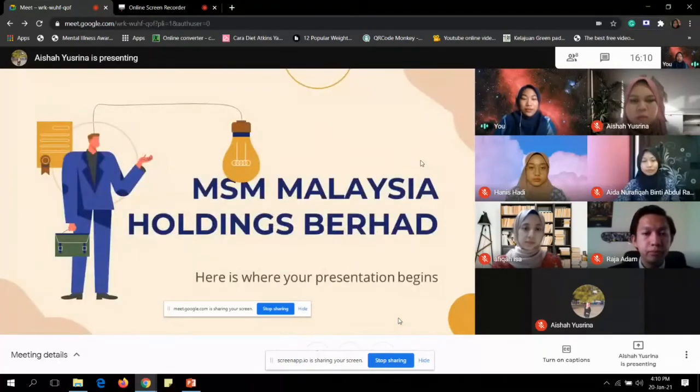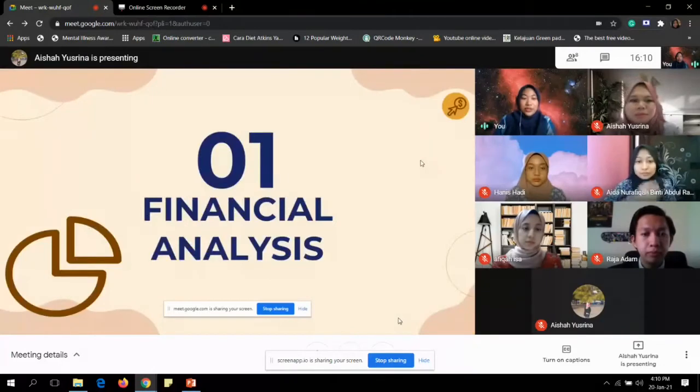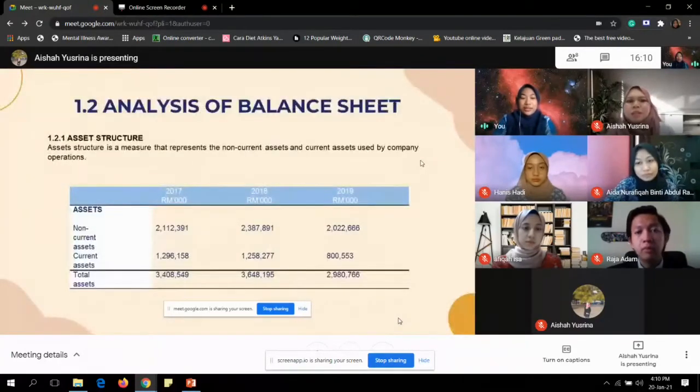Let's start with financial analysis. As you know, financial statement analysis is the biggest part of fundamental analysis. I will start with the analysis of the balance sheet. Asset structure is a measure that represents the non-current assets and current assets used by the company's operations. Financial structure refers to the combination of debt and equity used by a company to fund its activities. The risk and value of the company is directly influenced by this composition. The financial structure of a corporation can also be referred to as the capital structure.